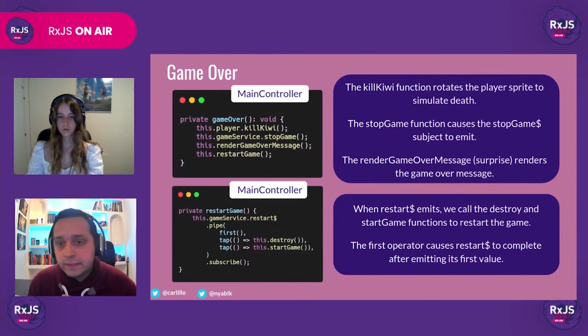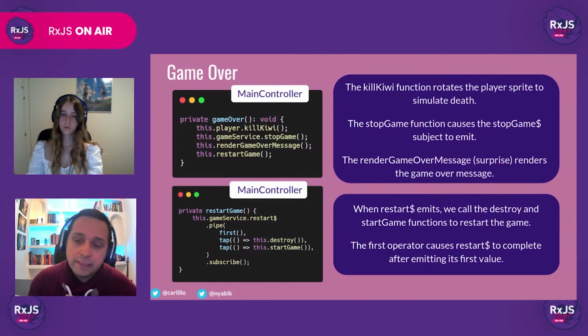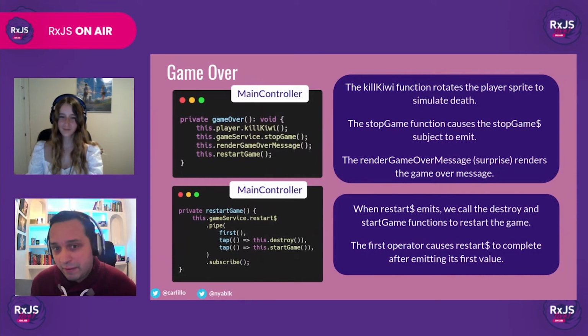To do this, we are going to create a gameOver function which does the following things. It calls the killKiwi function, rotating the sprite so that it simulates poor Kiwi's death. It calls the magic stopGame function, which will cause the stopGame subject to emit, thus completing all of the observables.